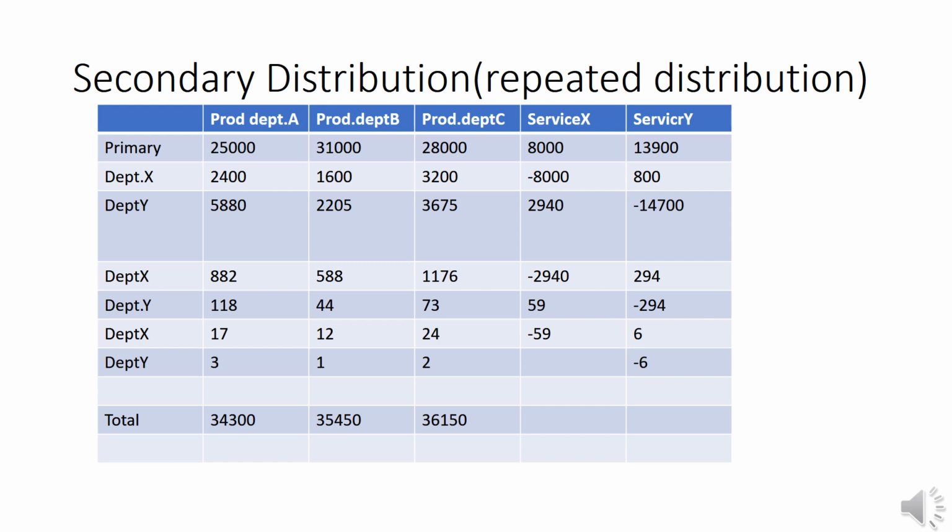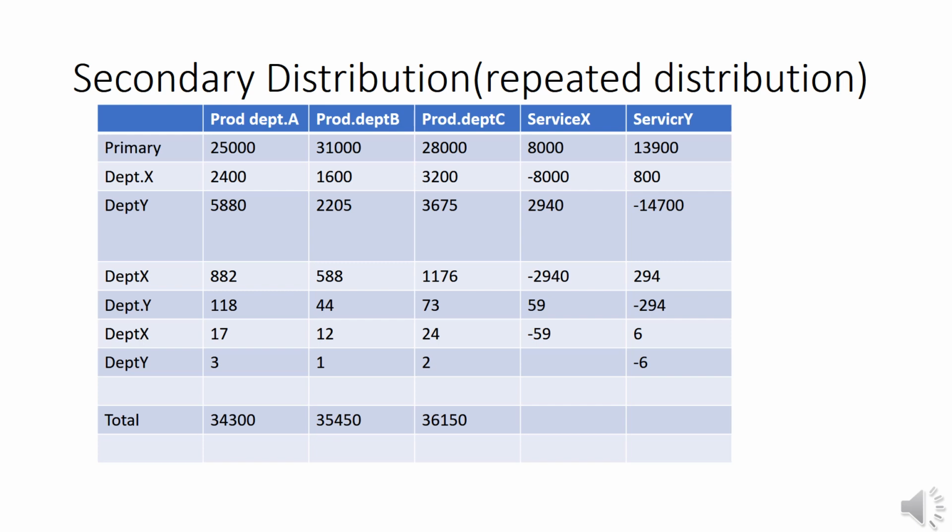That is why we can take the ratio 3:2:4:1, so the total is 10. That is why 8,000 into 3 by 10 is 2,400. 8,000 into 2 by 10 is 1,600. 8,000 into 4 by 10 is 3,200, and 8,000 into 1 by 10 is 800.